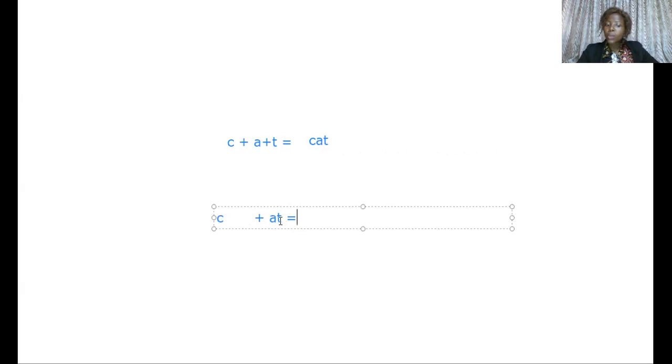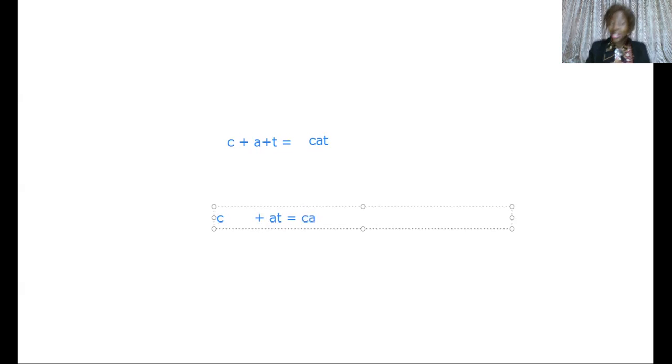Already, we know this 2-letter word as what? Art, isn't it? Art. Now, there's a letter here that we are going to add to art. Already, we know this is pronounced as art. So there's a letter here, and the sound of this letter is what? Yes, letter C as in cat, isn't it? Now, we have a C there, and the sound is k. So, k plus at will give us what? Cat. Now, let's write it there.